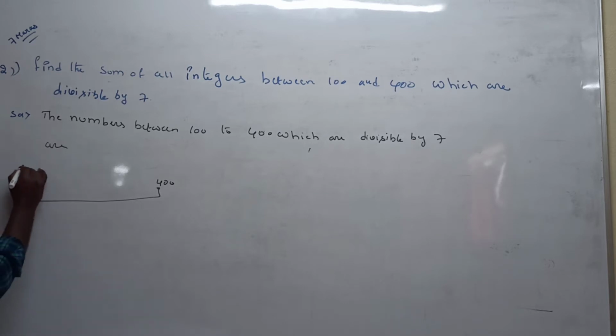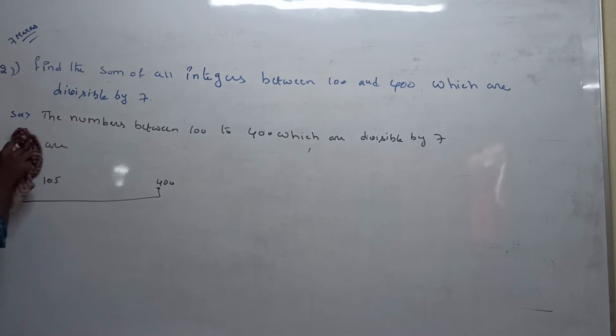Suppose you take 101, it is not possible. 103 we can take, 104 we can take, 104 also is not divisible by 7. So is 105 possible or not? 105: 7 1 is 7, 7 5 is 35, so the remainder is 0. So 105 is a possibility.